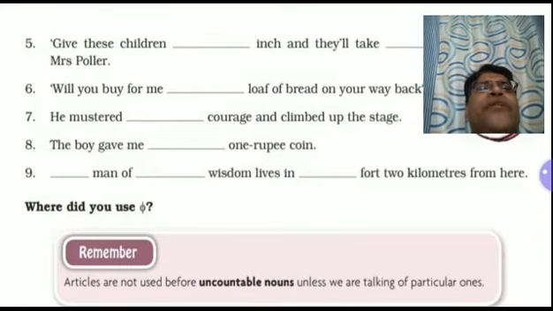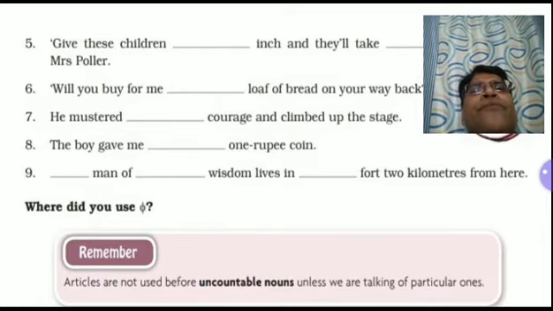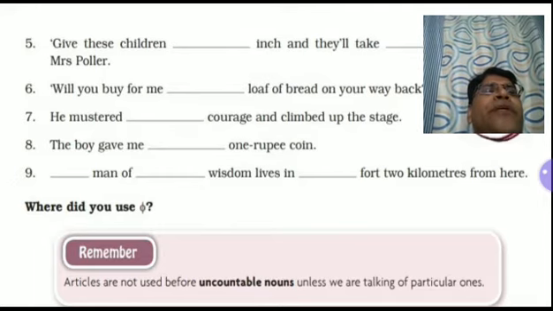The man of wisdom. Wisdom again is an abstract noun. An abstract noun doesn't take any article. So, the man of wisdom lives in the fort 2 kilometers from here.